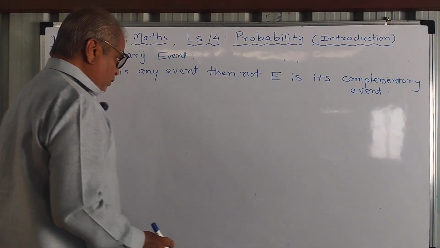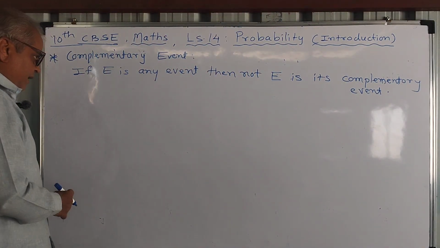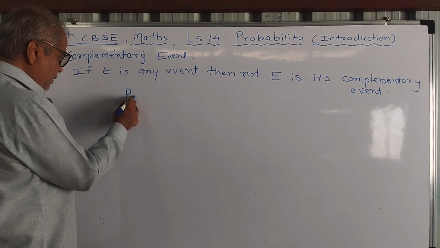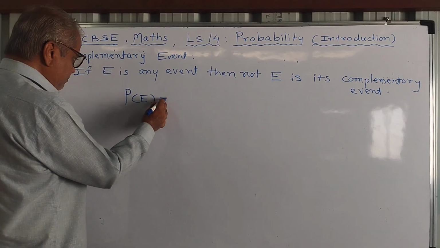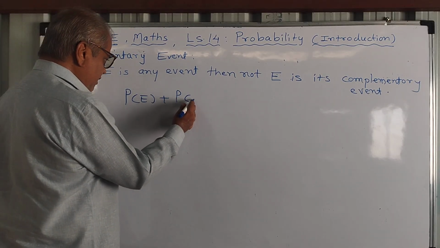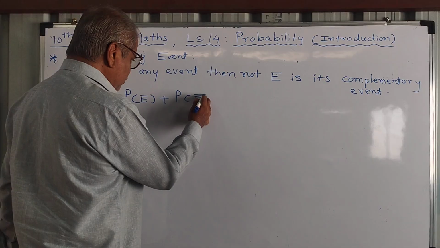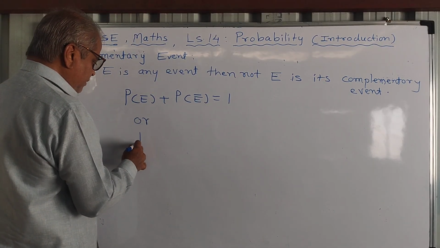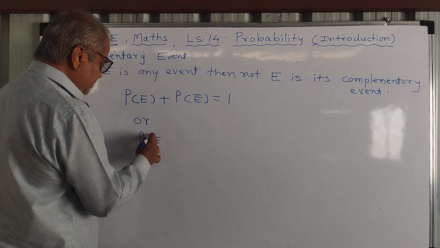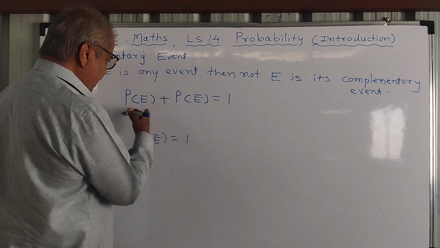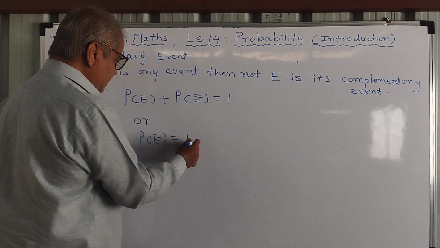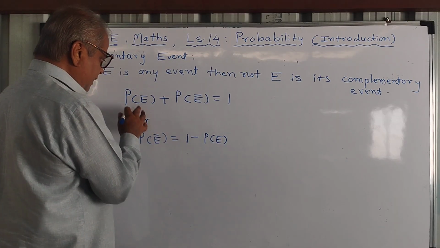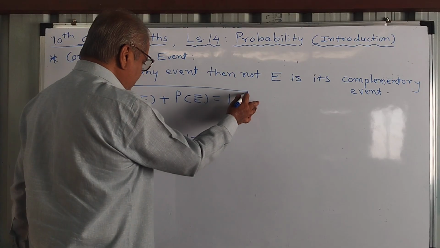And the sum of probabilities of complementary events is always 1. So always remember probability of event E plus probability of event not E, that is E dash, its complement, is always 1. Or we can write P of E dash is equal to 1, and if you transfer P of E to RHS, it will be minus P of E. So either of the formula is to be remembered.